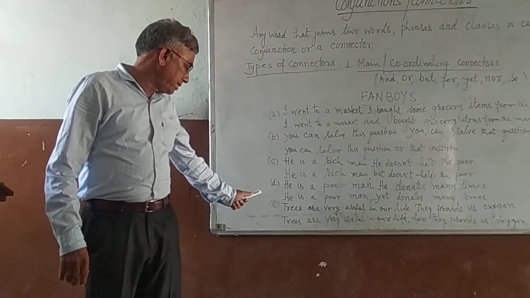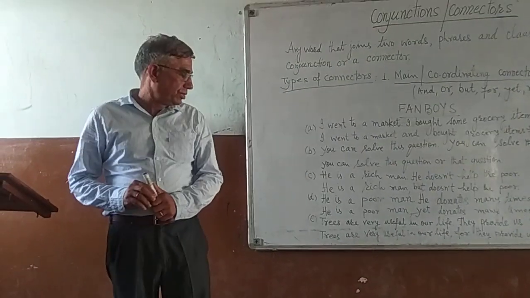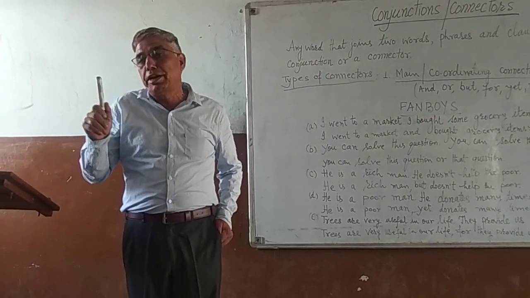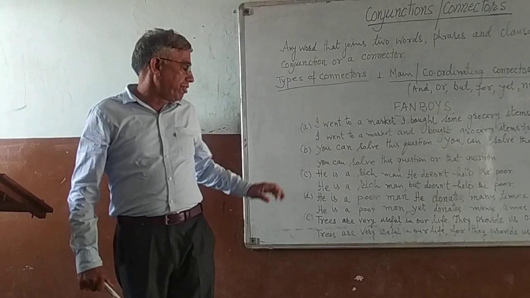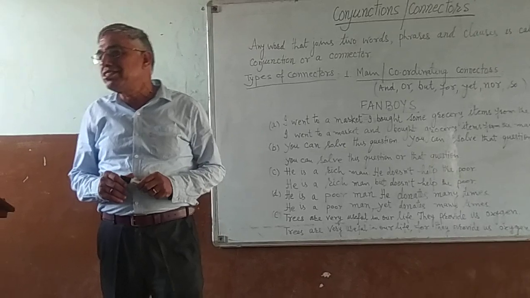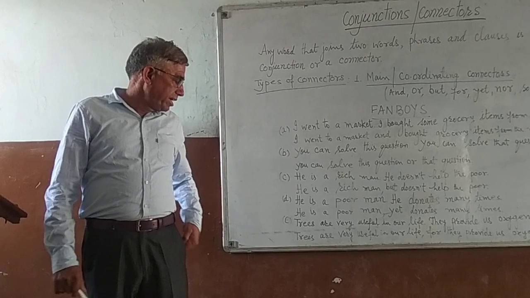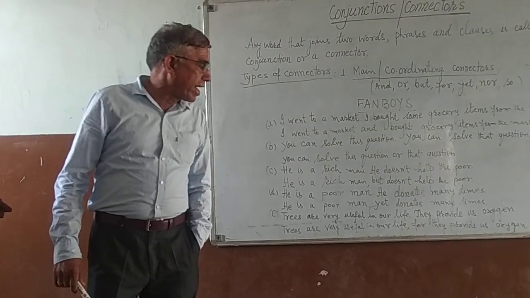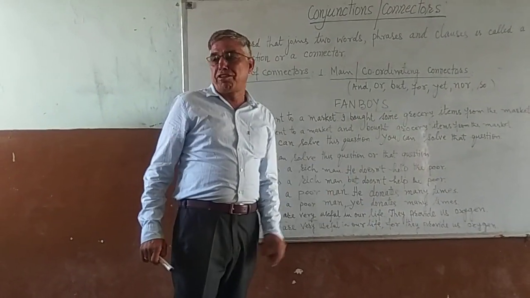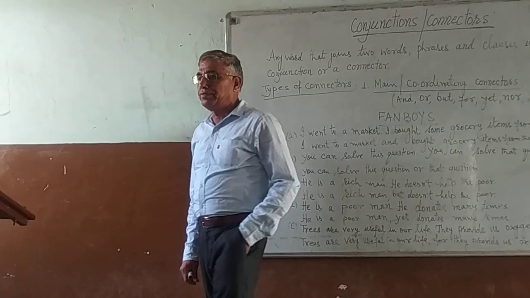In the next sentence, he is a poor man. He donates many times. We use yet in a positive sense. So here we will use: he is a poor man, yet he donates many times. The next sentence, trees are very useful in our life. They provide us oxygen. Trees are very useful in our life, for they provide us oxygen.